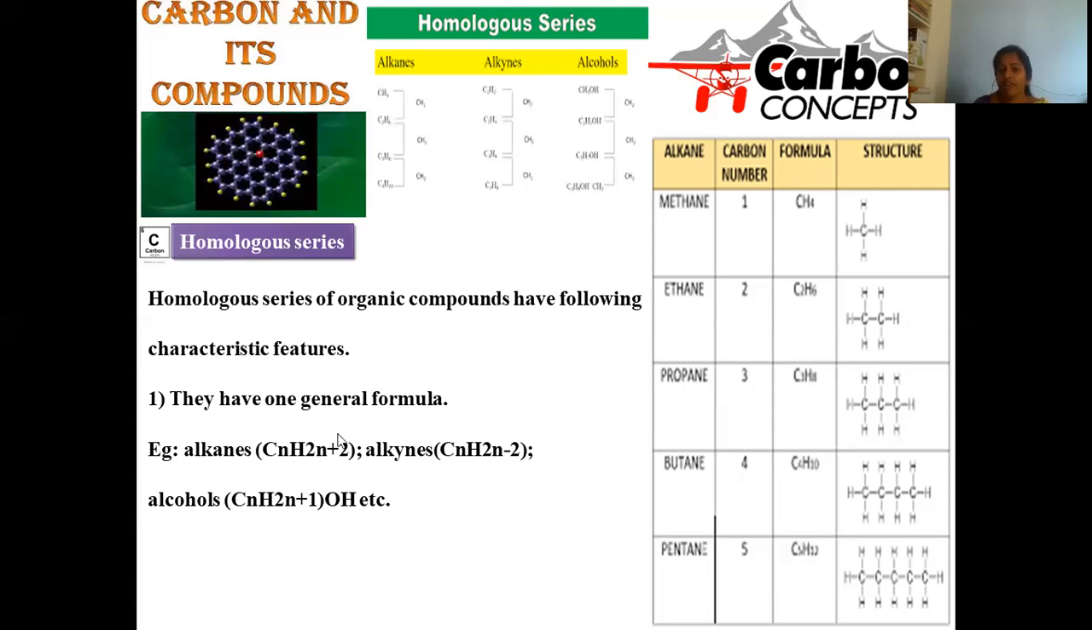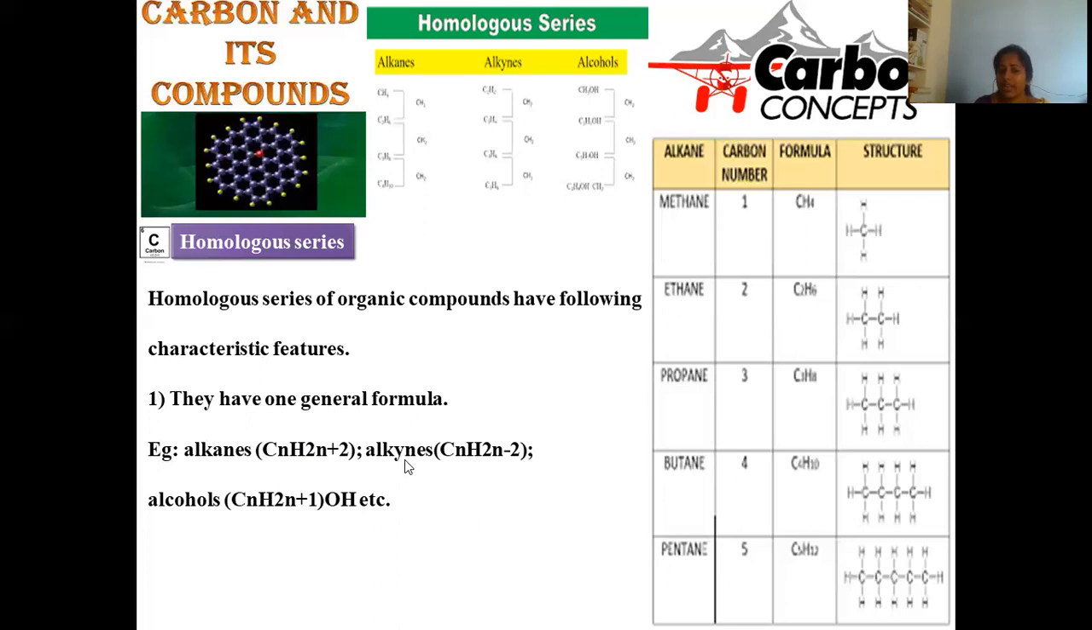If you want to take propane from this general formula, prop means what? 3 carbons. So n is equal to 3, you can substitute here, so that it will become C3H(2 into 3). 2 into 3 is 6, plus 2, 8. So C3H8 is the chemical formula of propane. In this manner, if you substitute the number of carbons, n, in this, you will obtain the series of hydrocarbons called alkanes. In the same manner, alkynes are composed by CnH2n-2.